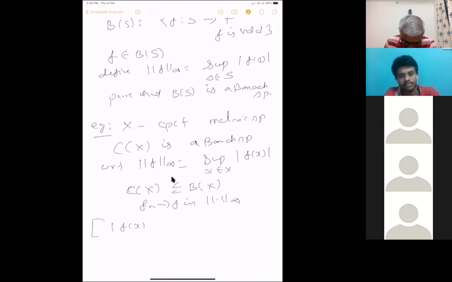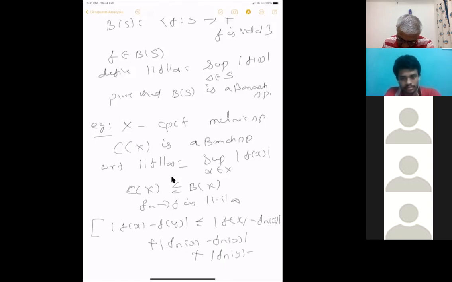Mod F of X minus F of Y is less than or equal to, you just write this inequality. This is usually what is called the epsilon by 3 trick. You want to prove continuity, so you have to find a neighborhood around Y such that this thing is smaller than epsilon.